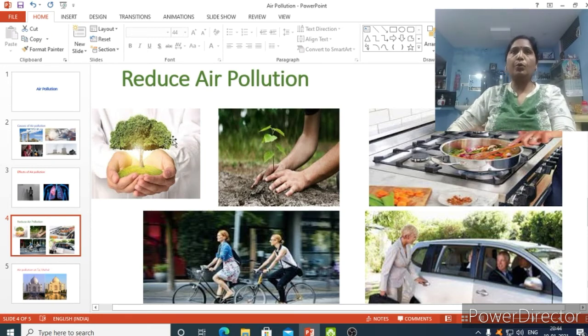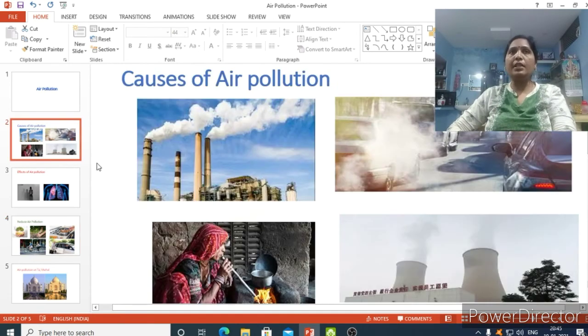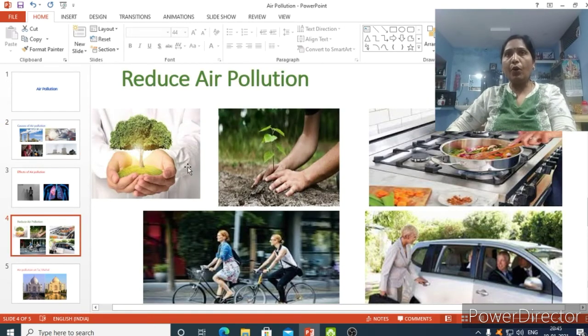The only way is we should plant more trees, more plants. When we take care of plants, plants will protect us. Every child should compulsorily take care of at least one plant. When more plants are around us, they will absorb all these pollutants which are coming from the smoke, and they will release pure air, so that our health is clean and pure and we won't get any diseases.